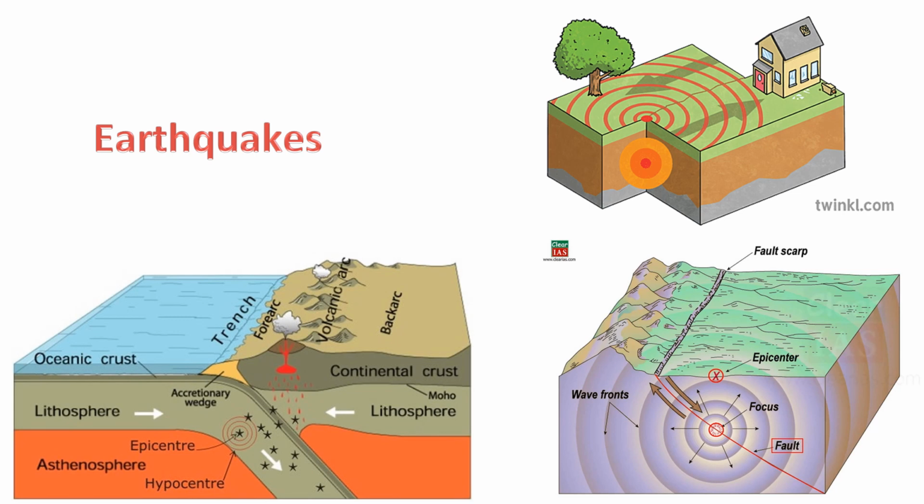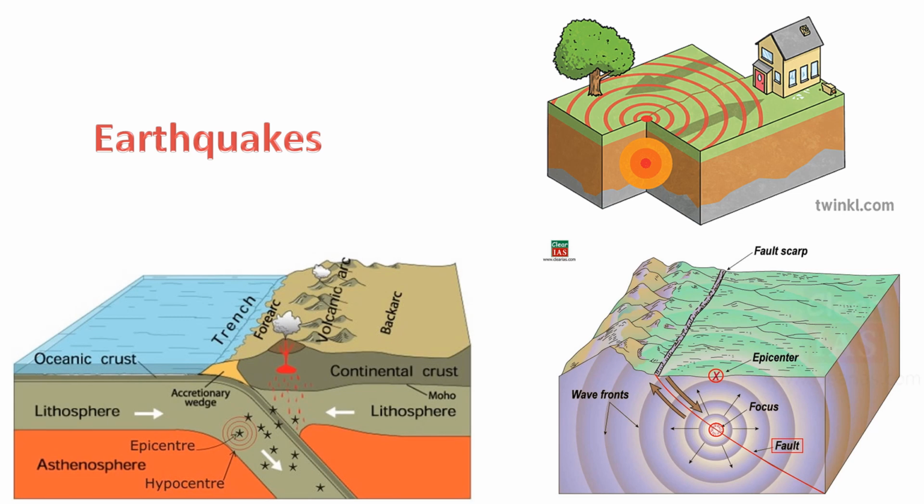5. Generation of seismic waves. The rapid release of energy generates seismic waves that radiate outward from the earthquake's focus, the point where the rocks first break, to the Earth's surface. The point on the surface directly above the focus is called the epicenter.